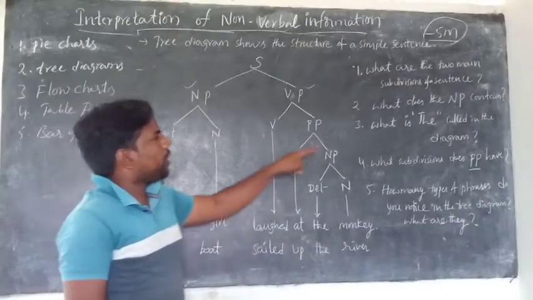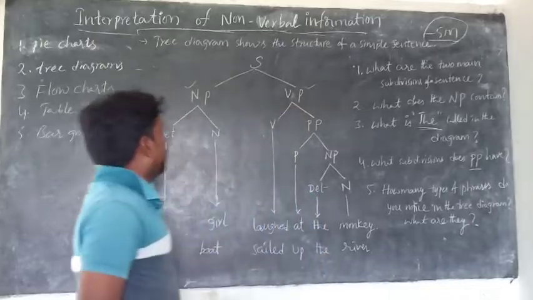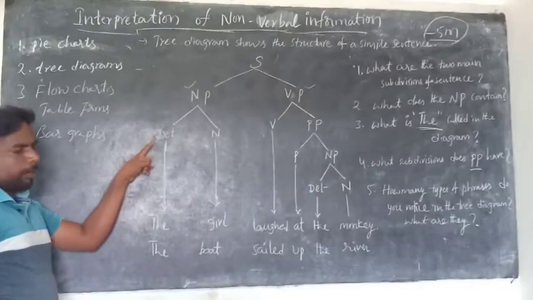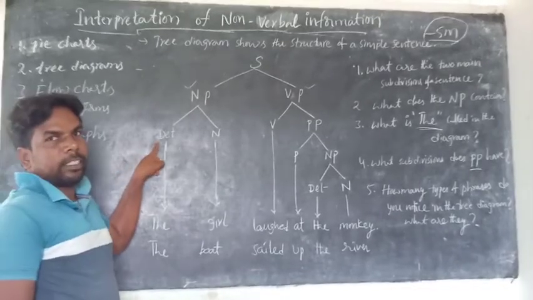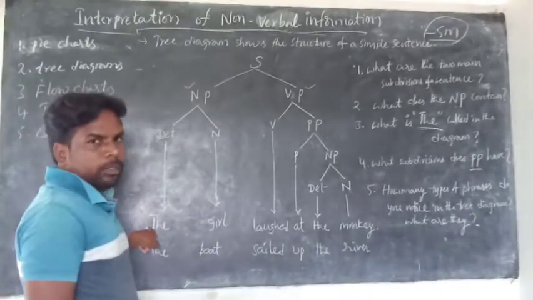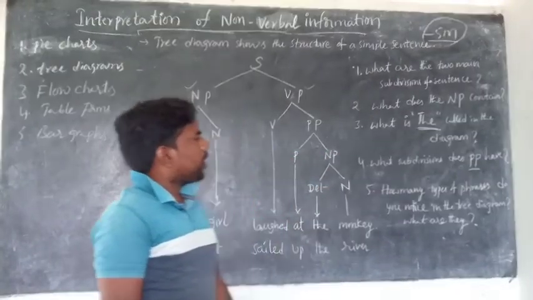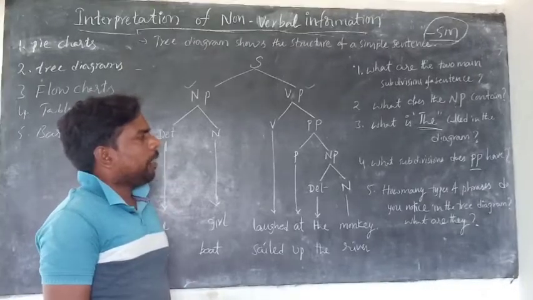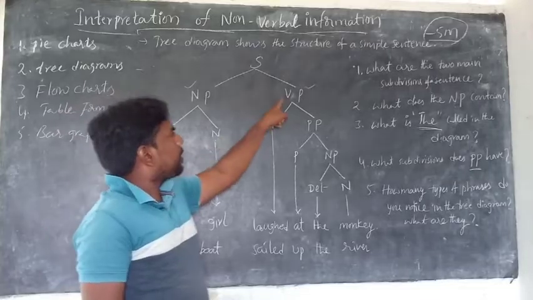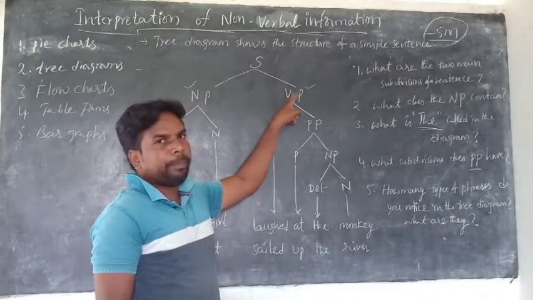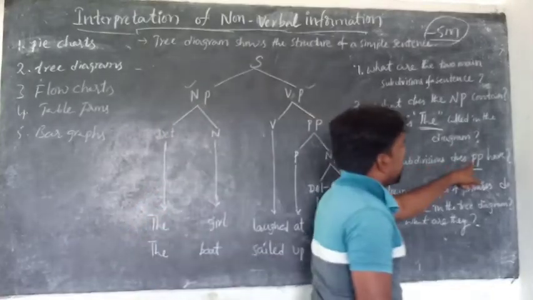The third question is, what is this called in the diagram? The answer is determiner. Determiner is what? The. So 'the' is called a determiner. Next, what subdivisions does PP have?